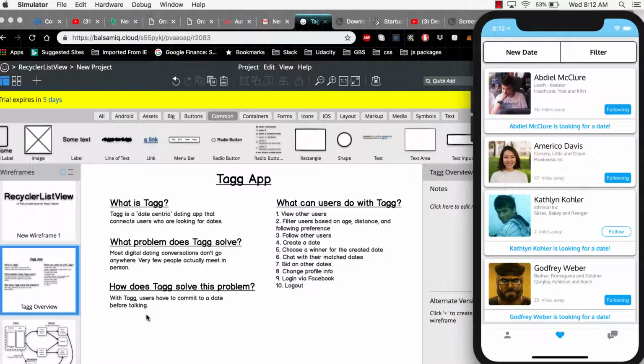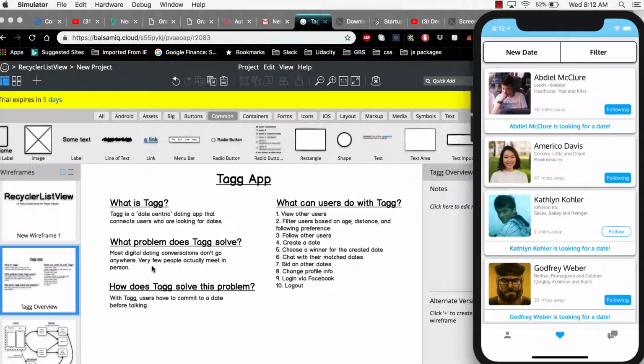So Tagg is a date-centric dating app that connects users who are looking for dates. What problem is Tagg actually trying to solve? Most digital dating conversations don't go anywhere. Very few people actually meet in person.